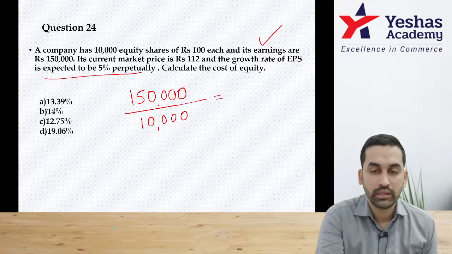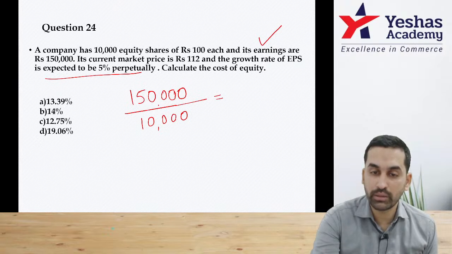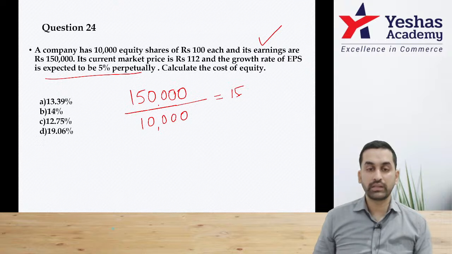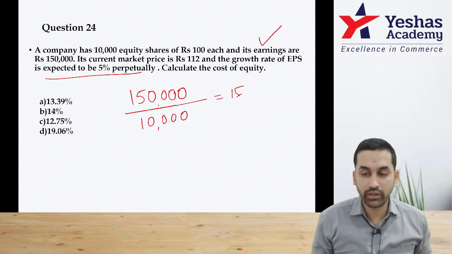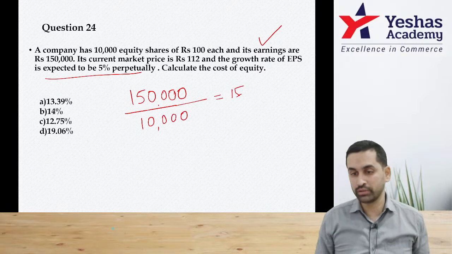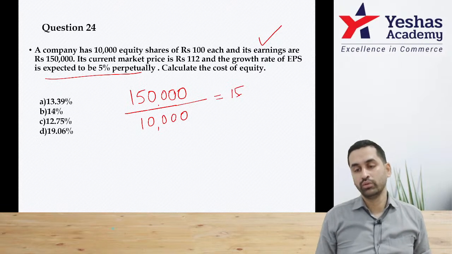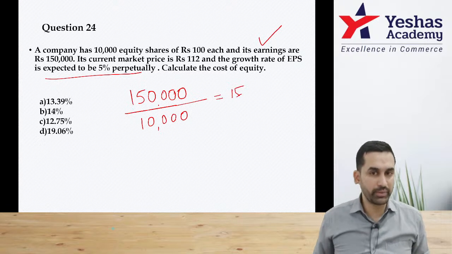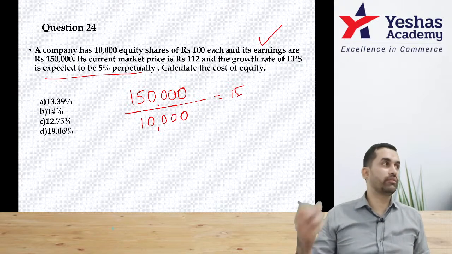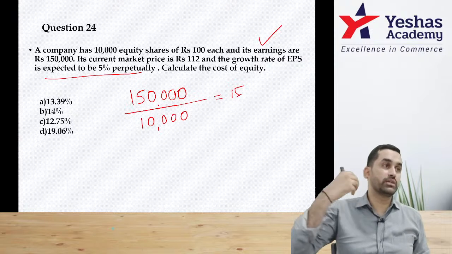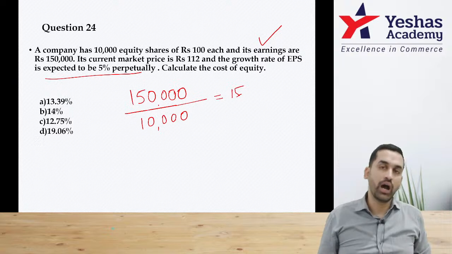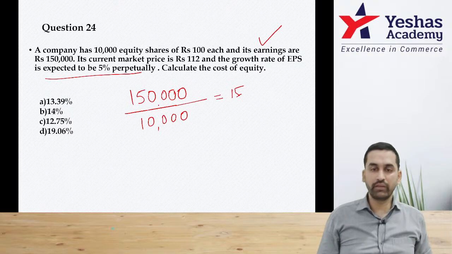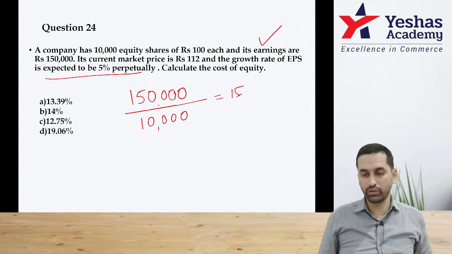Yes. Now this question is not based on dividend. This is earning. But sir, there is growth also. Yes. Instead of taking it as dividend growth, you have to take it as earning growth. Guys, how can I do dividend here? Because there is no information at all. Sir, we will assume dividend as 100% of EPS. Dividend payout ratio is full. Then whether you do EPS based or DPS based, how will it make a difference in the answer? Anyway, you are counting the same 15 rupees dividend also.